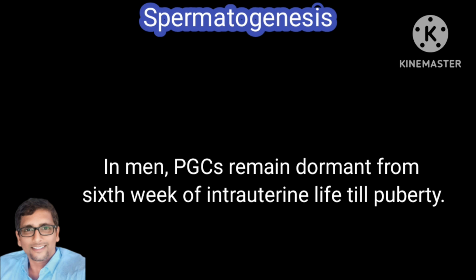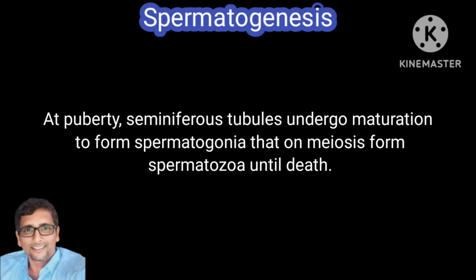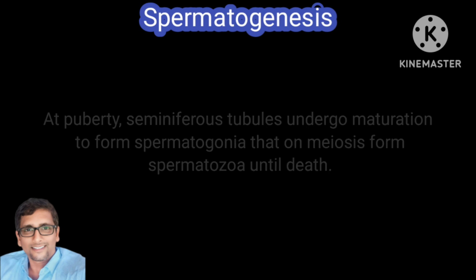In men, PGCs remain dormant from the 6th week of intrauterine life till puberty. At puberty, seminiferous tubules undergo maturation to form spermatogonia, which on meiosis form spermatozoa until death.